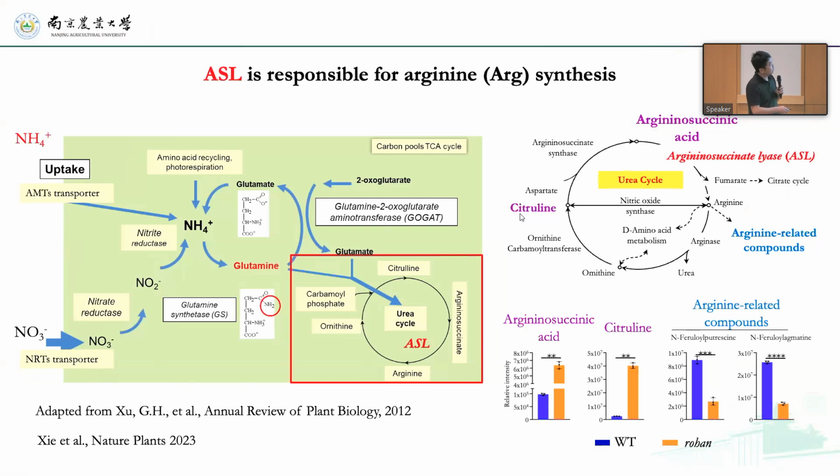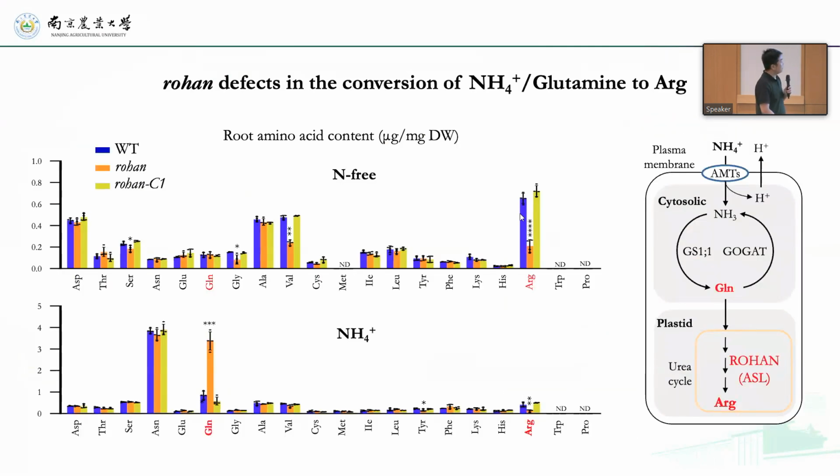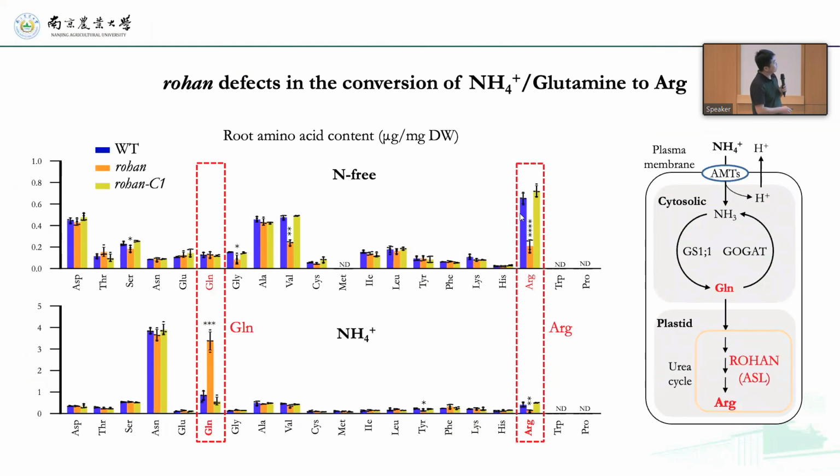We found that all the precursors of arginine accumulated in this mutant, while the product, arginine, is reduced in this mutant. So this confirms that ASL acts in the biosynthesis of arginine. We also checked all the amino acids. We found that in this mutant glutamine is highly accumulated in the root cells, while arginine is a bit reduced.